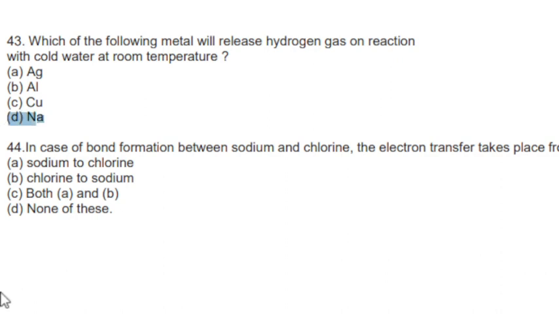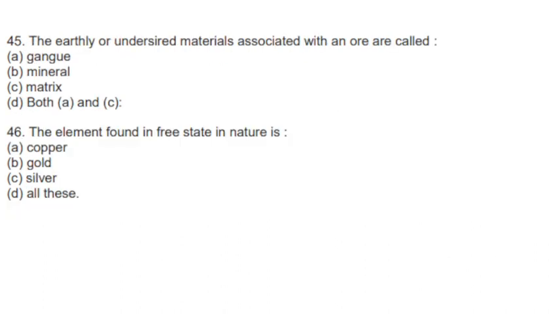Next, in case of bond formation between sodium and chlorine, the electron transfer takes place from sodium to chlorine. Option A is correct. Next question. The earthly or undesired material associated with an ore is called gangue or matrix. So option D is correct. They are called gangue or matrix, A and C.